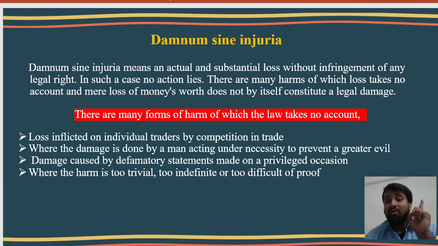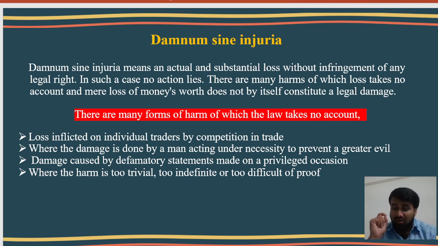If anyone has not violated your legal right, but you suffered loss or actual damage, then also you cannot file suit for that loss against that person, because no one violated your legal right.